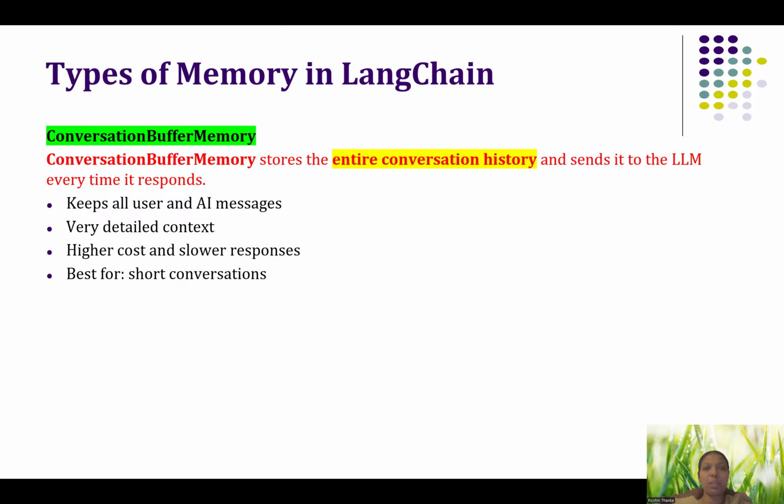But the problem is, since it is storing the entire conversation, it needs a lot of memory space. So the cost is higher and the response is slower. We can use conversation buffer memory for shorter conversations, because for short conversations we can store everything that happened before so that it can do better.